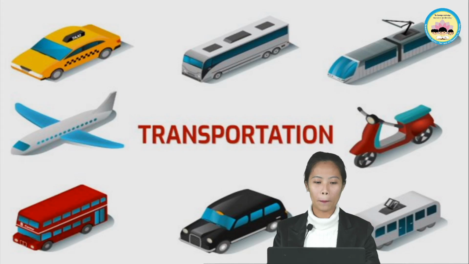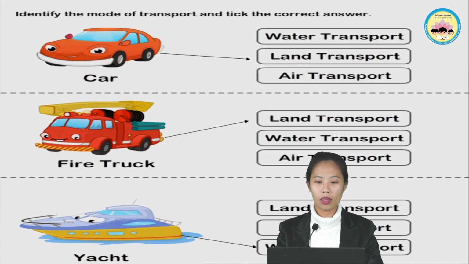For example, this one. This is a bus. Now, when you go to school, you ride a school bus. This is also a means of transportation. Okay, now before I proceed to our next discussion, look at this, okay?